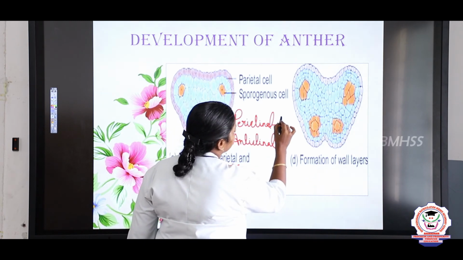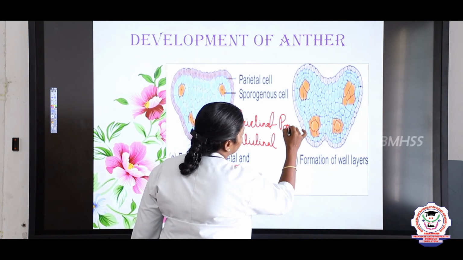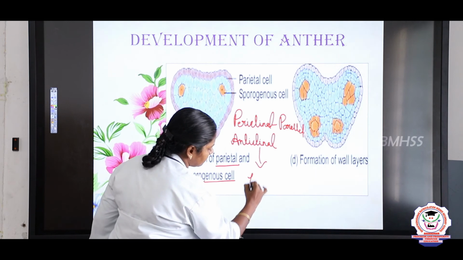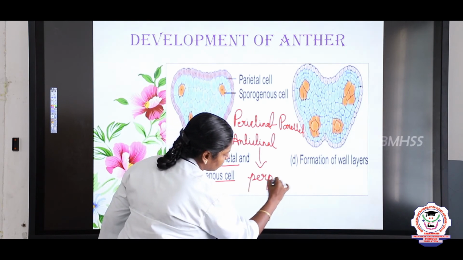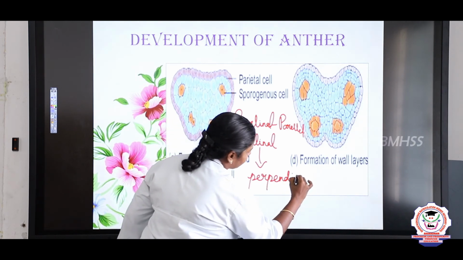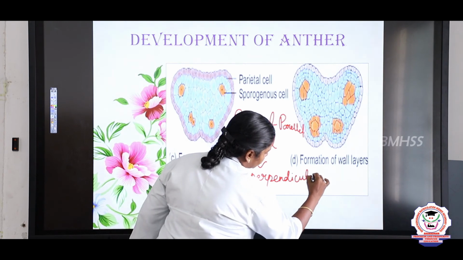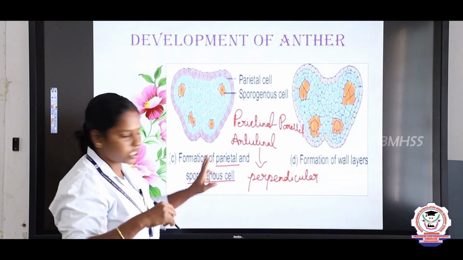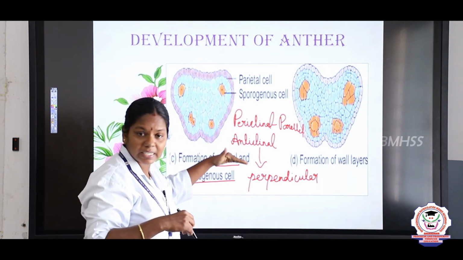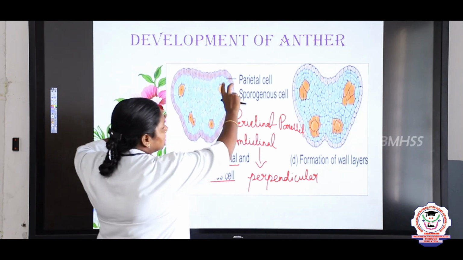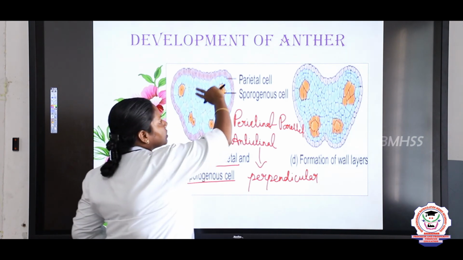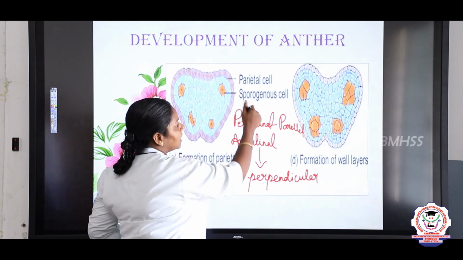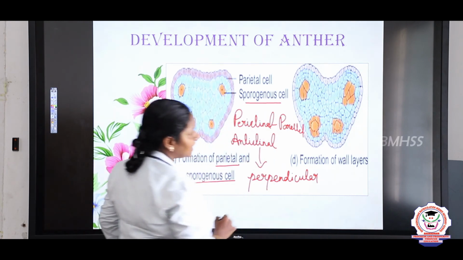Periclinal means parallel and anticlinal means perpendicular. So, the archesporium undergoes periclinal and anticlinal divisions and forms two types of cells. The outermost parietal cells form the anther wall and the innermost cells form the sporogenous mother cells.